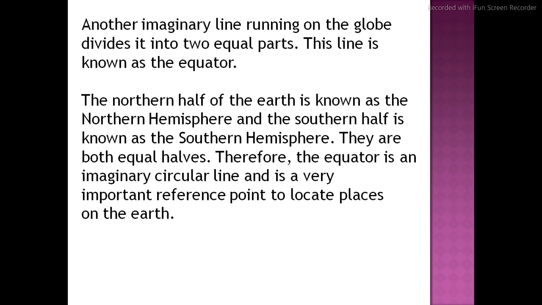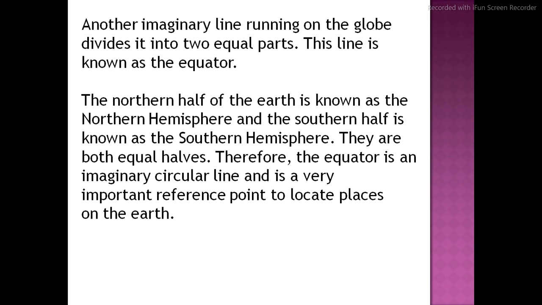Next, another imaginary line on the globe divides it into 2 equal parts. So this line is known as the equator. The north half of the earth is known as the northern hemisphere and the downside part is known as the southern hemisphere.